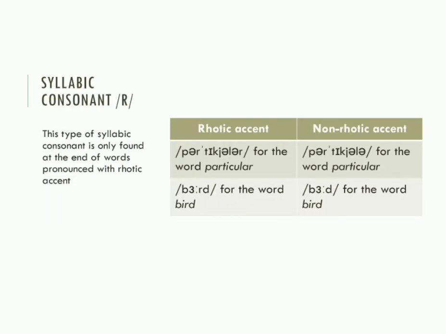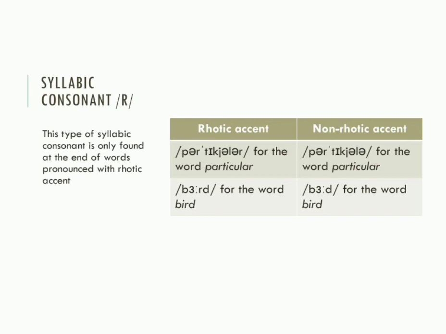Then syllabic consonant r. This type of syllabic consonant is only found at the end of words pronounced with a rhotic accent. What is a rhotic accent? Rhotic accents are accents in which r can occur before consonants and before pauses. The majority of American English accents are rhotic, but the standard British English accent is non-rhotic.